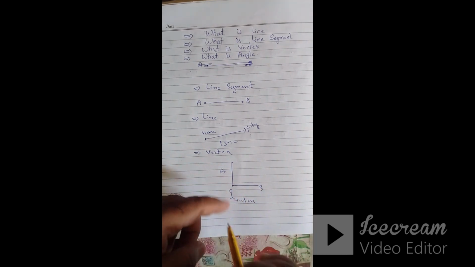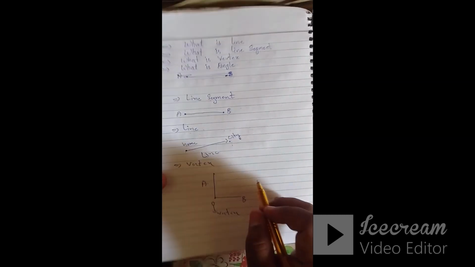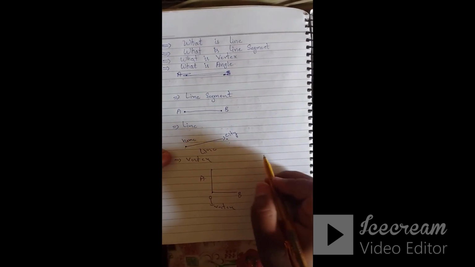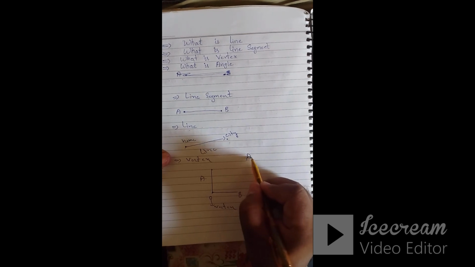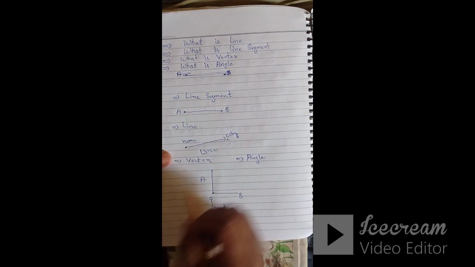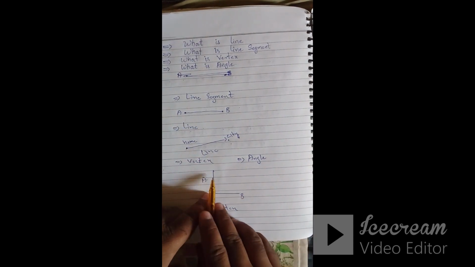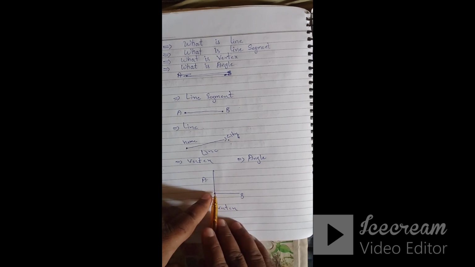Now friends, come to the angle. So friends, what is an angle? Suppose these two lines connect each other. This is called a vertex.